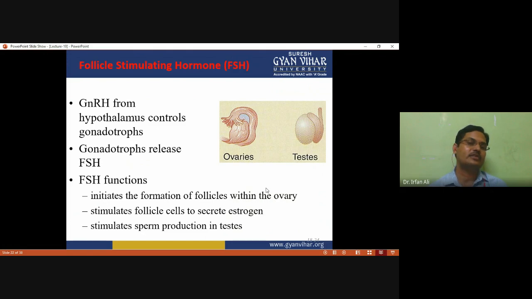Another hormone secreted by the anterior pituitary is follicle stimulating hormone, and gonadotropin releasing hormone from the hypothalamus controls gonadotrophs that control the release of follicle stimulating hormone. This follicle stimulating hormone initiates the formation of follicles within the ovary and stimulates follicle cells to secrete estrogen, and stimulates sperm production in the testes.